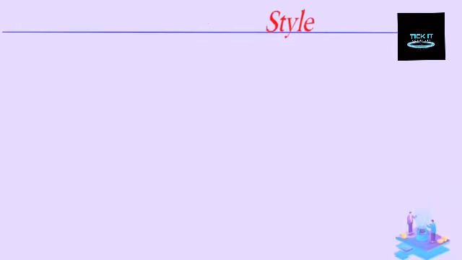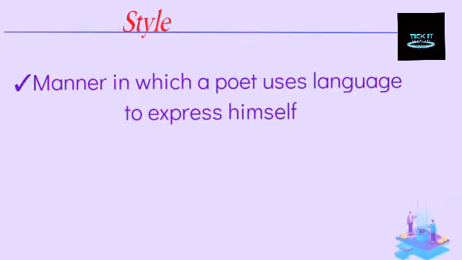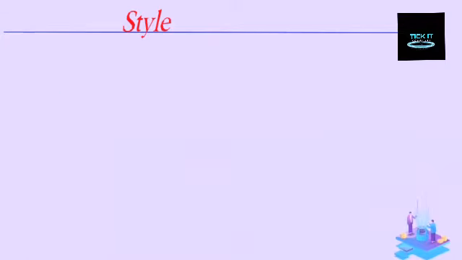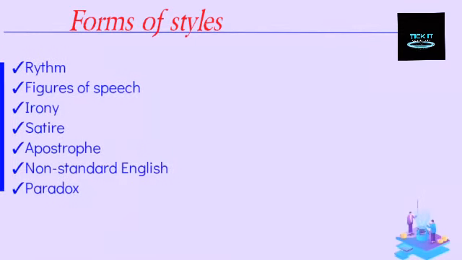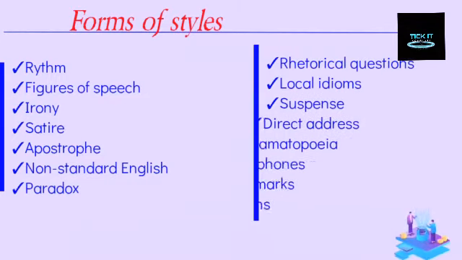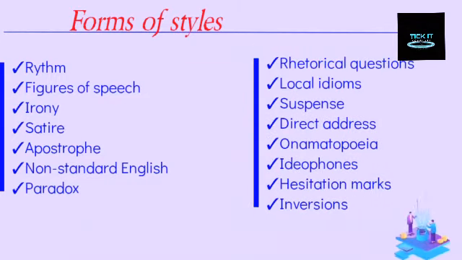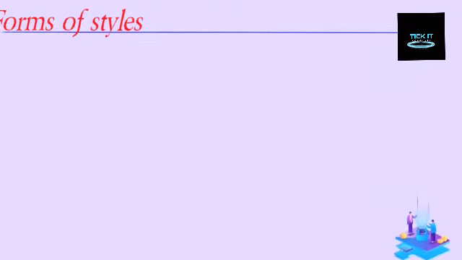Today we'll be looking at style in poetry. What is style? Style is the manner in which a poet uses language to express himself. What are the forms of styles that we have? We have rhythm, figure of speech, irony, satire, apostrophe, non-standard English, paradox, rhetorical questions, local idioms, suspense, direct address, onomatopoeia and idioms, hesitation marks, and inversions.